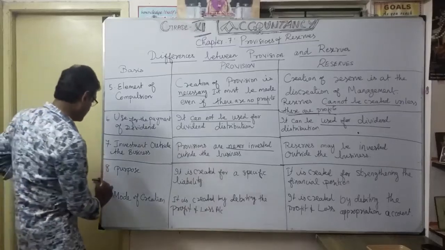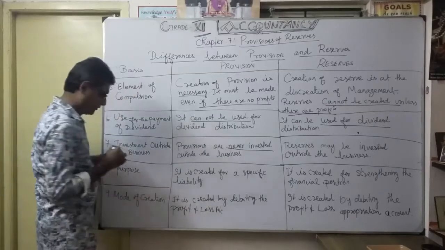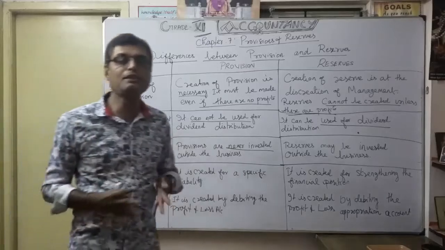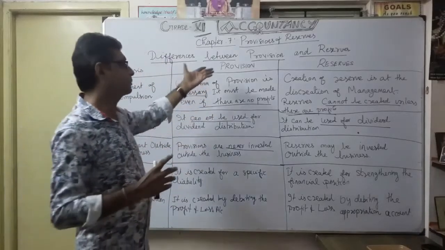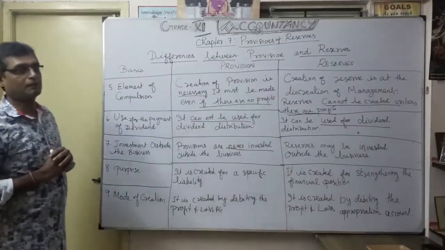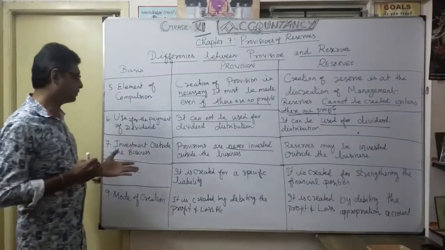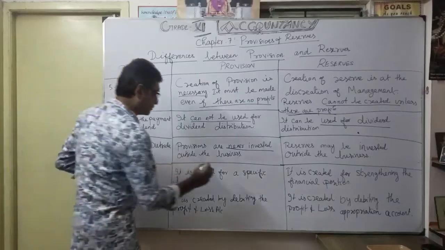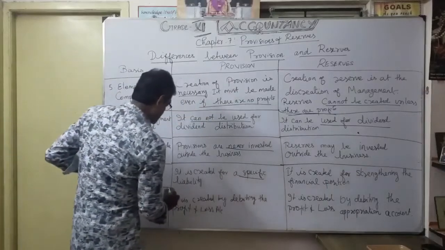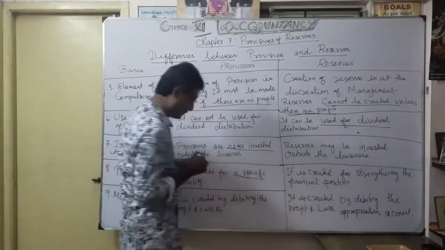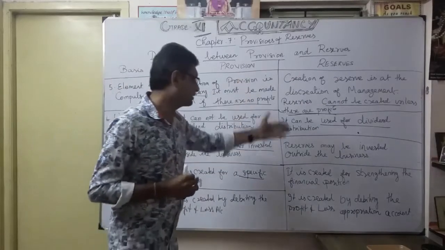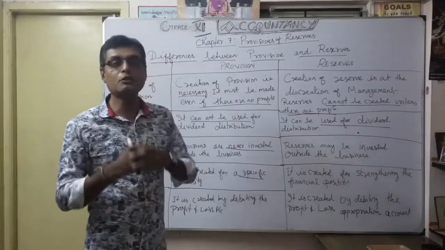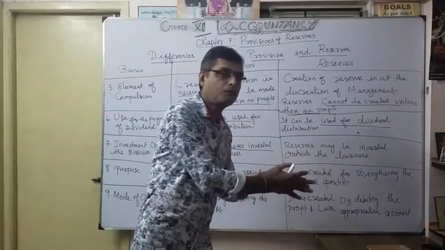Then, as you know very well, purpose. Everything is behind purpose. The purpose depends on the nature of the item. According to provision, it is created for a specific liability. But why do you create a reserve?